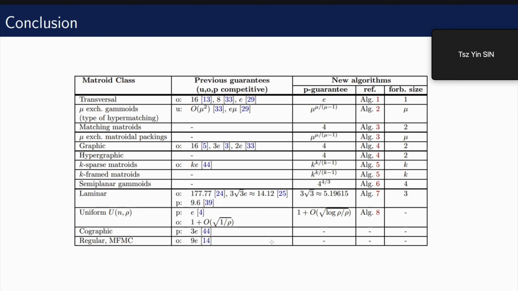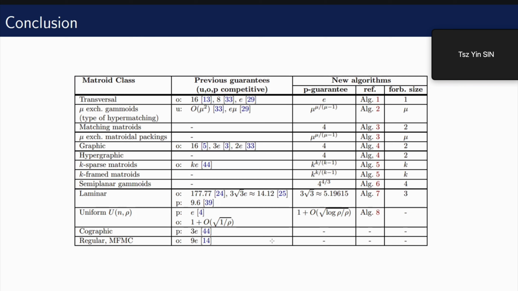And another case that is interesting is the k-sparse matroid, which means the matroid that can be represented using a matrix, and at the same time, the independence of the columns is defined as linear independence. So we're trying to choose linearly independent columns in the matrix, and the columns arrive one by one in a uniform random order. And k-sparse here means that each column has at most k non-zero entries.